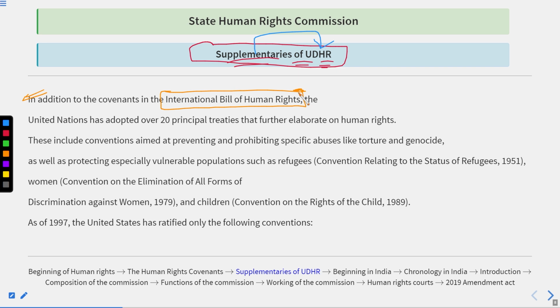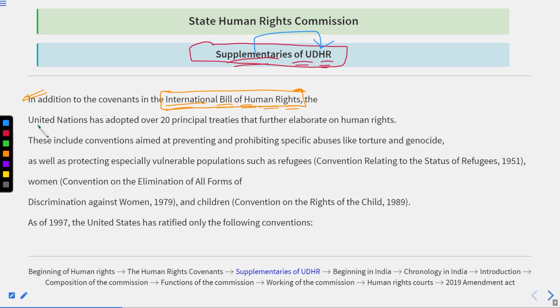Okay, the time's up. So basically, when we talk about the International Bill of Human Rights, it implies three things. What are these things? First is UDHR, the Universal Declaration of Human Rights. Second is ICCPR, that is International Covenant on Civil and Political Rights. Third is ICESCR, that is International Covenant on Economic, Social and Cultural Rights. So these three combined together formulate the International Bill of Human Rights.